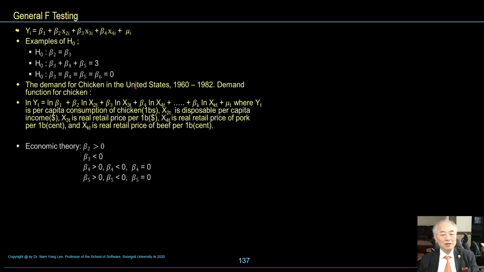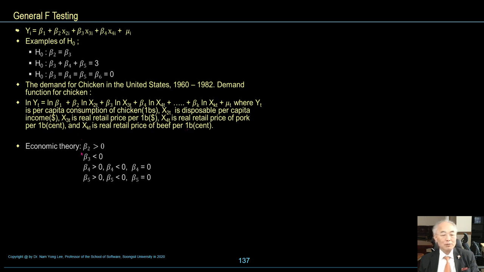The demand for chickens in the United States, the demand function for chicken: natural log yt is equal to natural log beta 1 plus beta 2 natural log x2 plus beta 3 natural log x3, and so on, where yi is per capita consumption of chicken, x2 is disposable per capita income, x3 is real retail price per pound, x4 is real retail price of pork per pound, and x5 is real retail price of beer per pound.